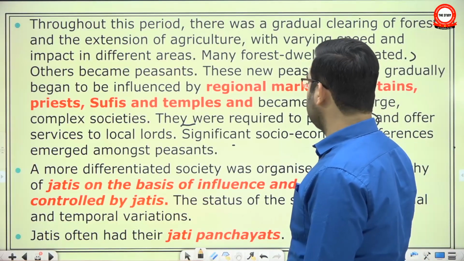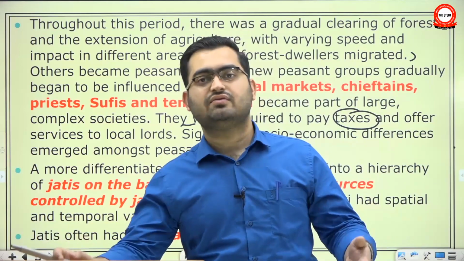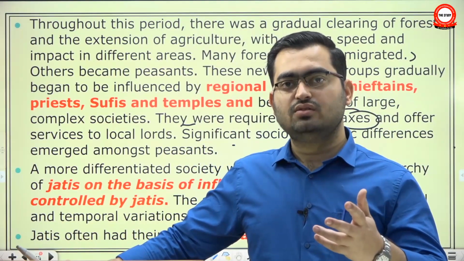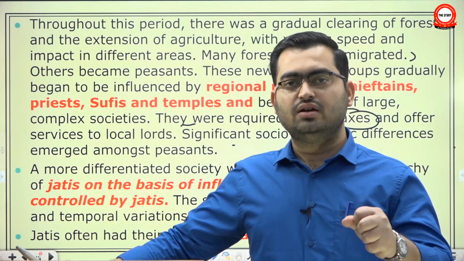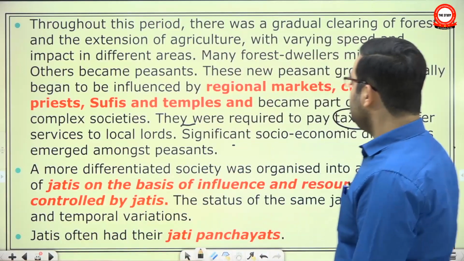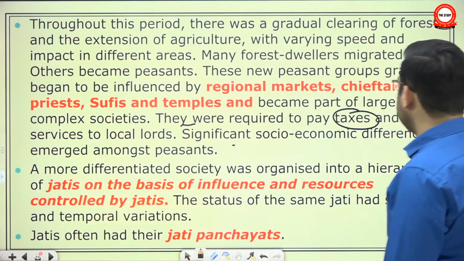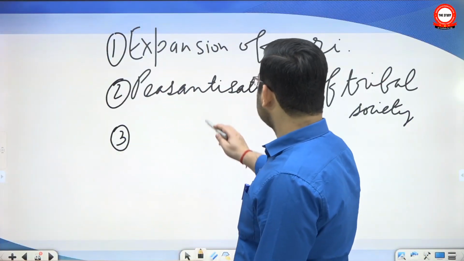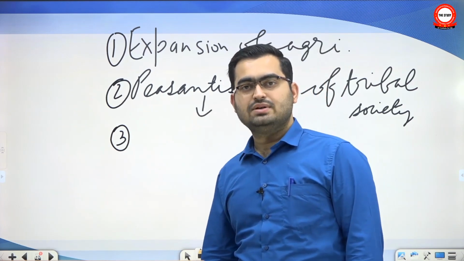So whosoever was given land grant will encourage the tribals and the people living in frontier areas to settle down, practice agriculture, pay taxes. And since such places did not have enough firm imperial control, they would even have rather exploitative structures in place. It says that people became part of large complex societies. How?